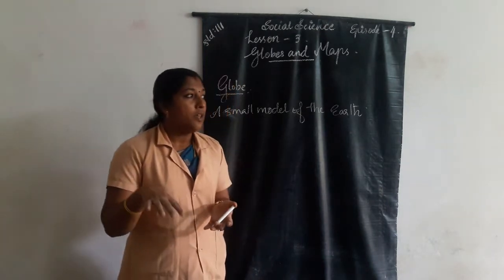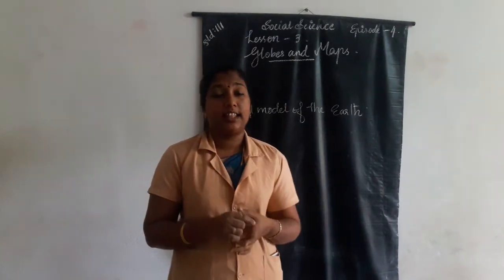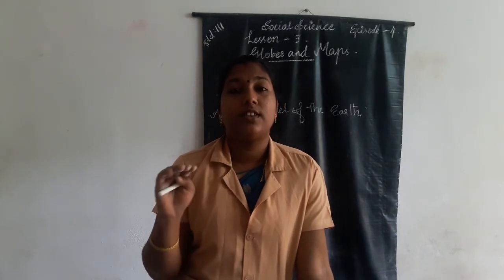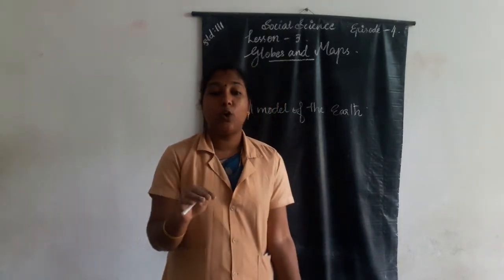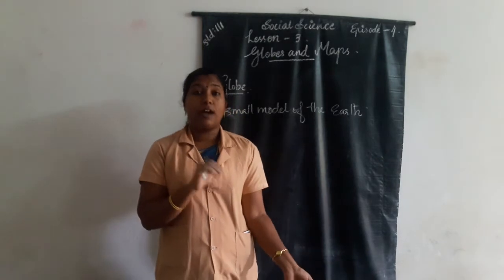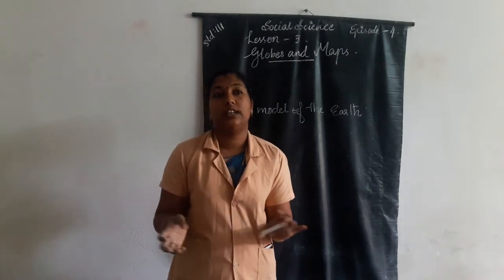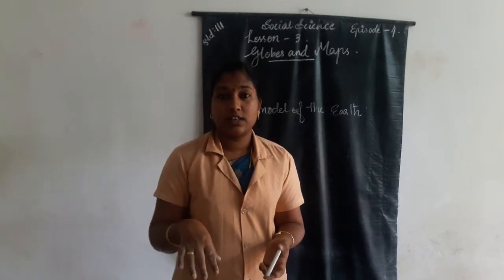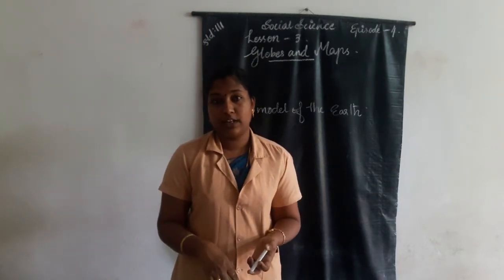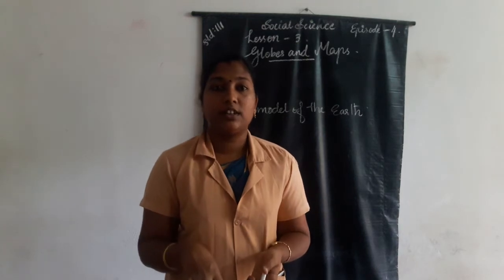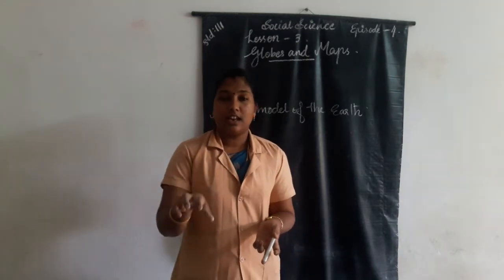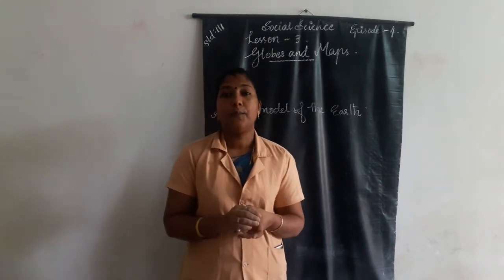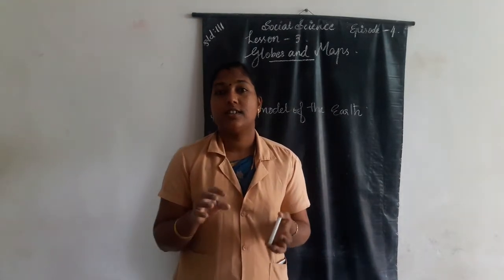It also highlights the physical features of the Earth's surface, like the continents, oceans, and seas present on our Earth, which can be represented on the globe.